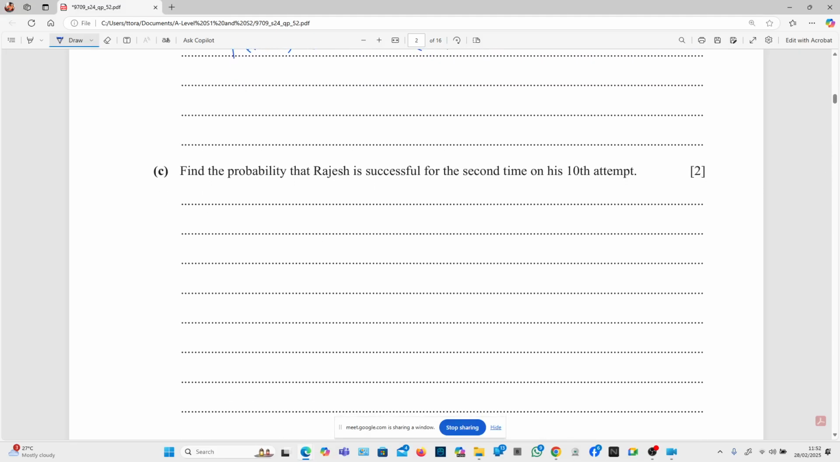Find the probability that Rajesh is successful for the second time on his 10th attempt. Now, this is a bit tricky. It carries 2 marks here. We have 10 attempts, so let me just put some boxes or maybe some lines: 1, 2, 3, 4, 5, 6, 7, 8, 9, 10.